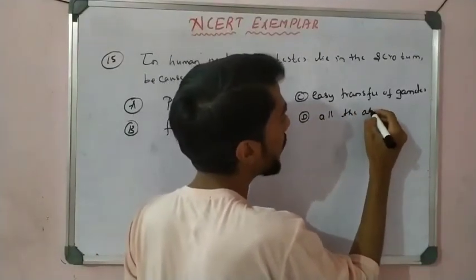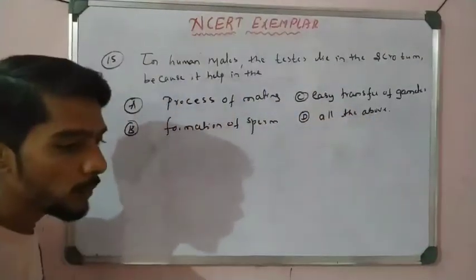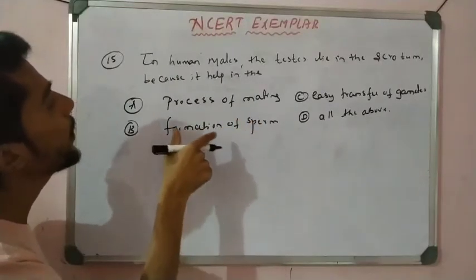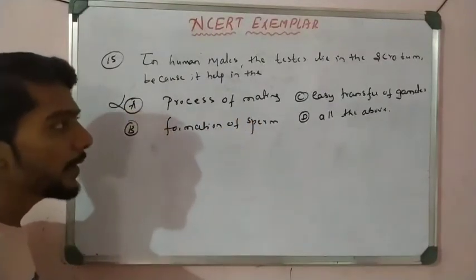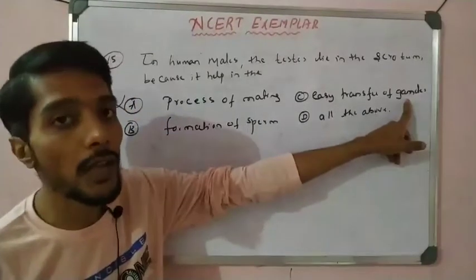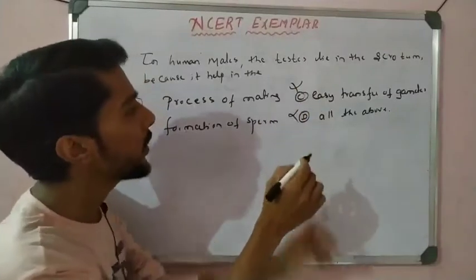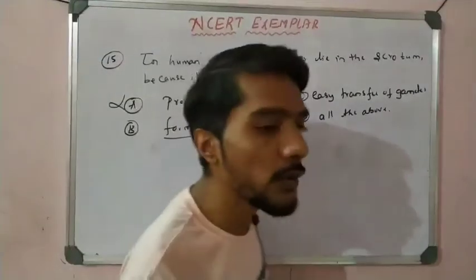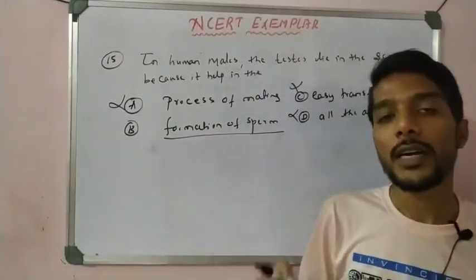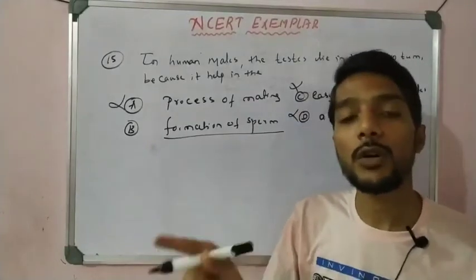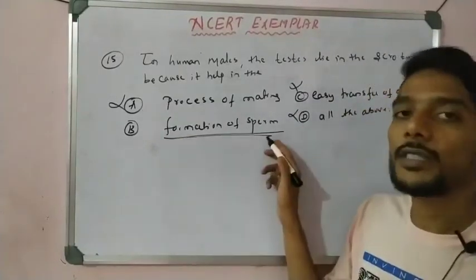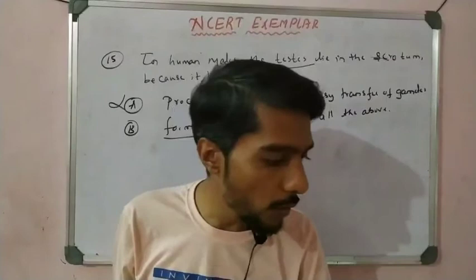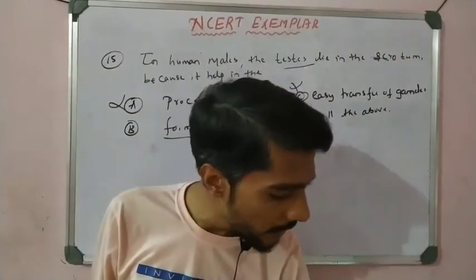all the above. And most students said they would tick all the above. No, first they should take the reading here. Read the question. In the human male, the testis lies in the scrotum because it helps in the, so mating is not there, and easy transfer of gametes is for the vas deferens, so it is also not there. If two are cancelled, all of these is also cancelled, so the correct answer is formation of sperm. The testis function changes during puberty, that is formation of the hormone testosterone and formation of sperms. The function of testis present in the scrotum, so option B is correct here. Do not write all correct, right? Write the correct statements.